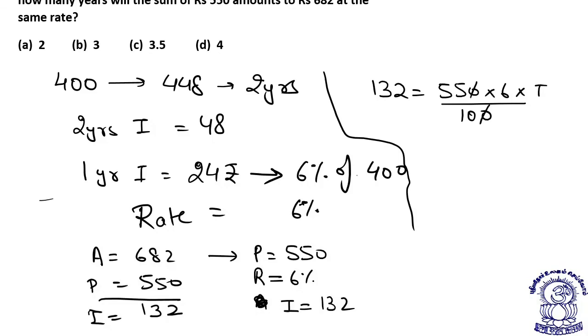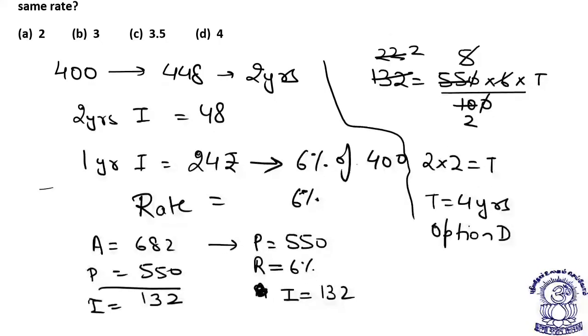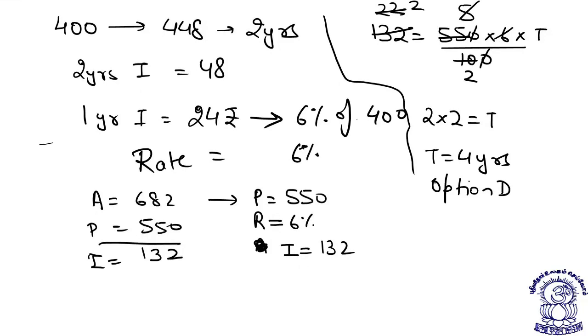The zeros cancel. 6 and 132 cancel to give me 22. 11 to cancel 2 will give me 5. 5 by 10 is 2. So 2 into 2 is the actual time. So the time is equal to 4 years, or option D is your answer, my dear students.